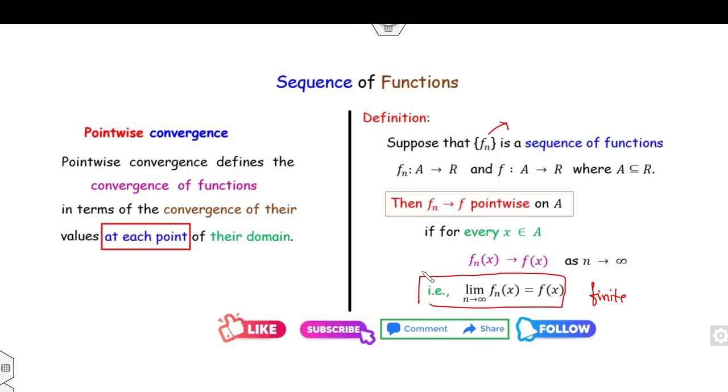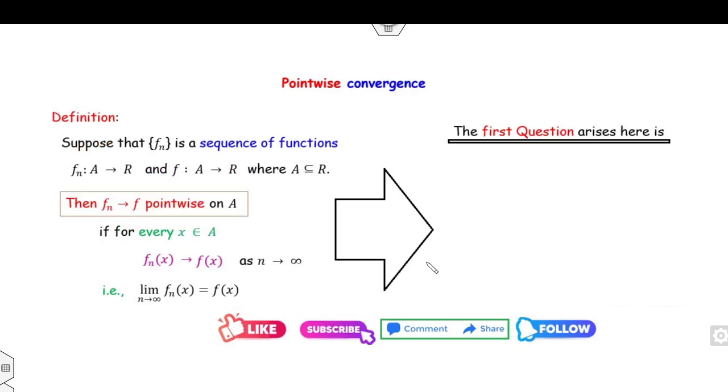Now, if you closely look at this, the first question that arises is: if your given function fn(x) is assumed to be continuous, or differentiable, or bounded, or any of the other properties, does f also behave the same way?